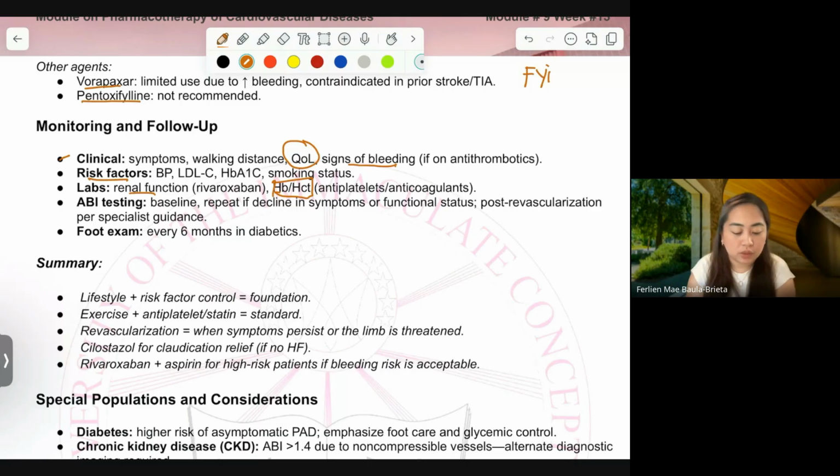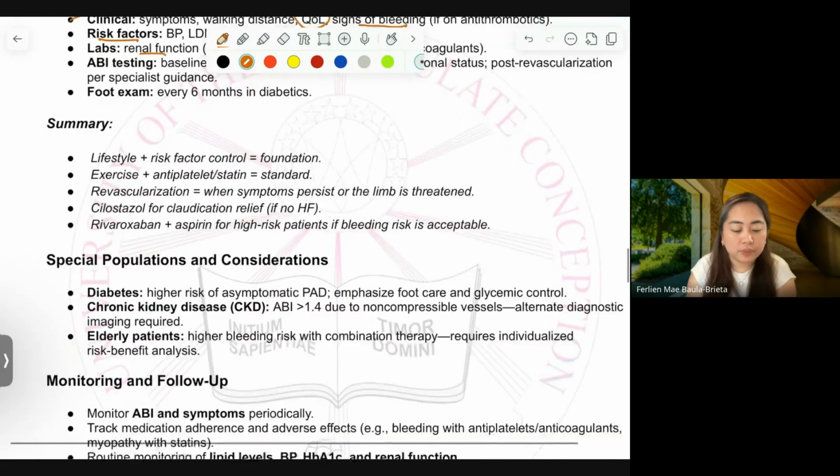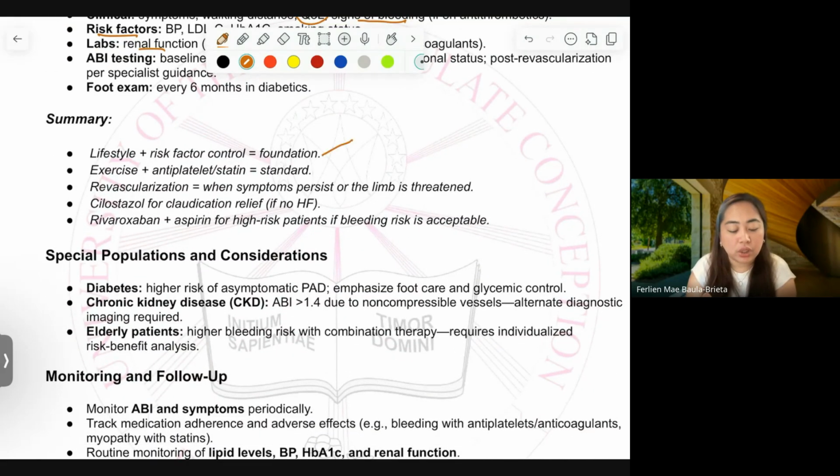What are the things you need to amend, you need to substitute, you need to stop based on this. Okay? In summary, this is the foundation: lifestyle and risk factor control that includes nicotine replacement therapy, the standard therapy, exercise, and our antiplatelets, anticoagulants, and statin. It depends on our doctors how to proceed with the level of intensity.